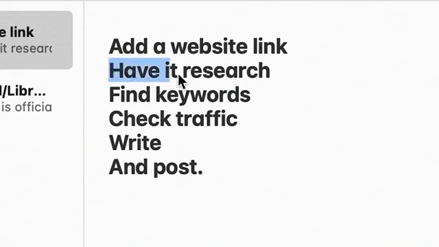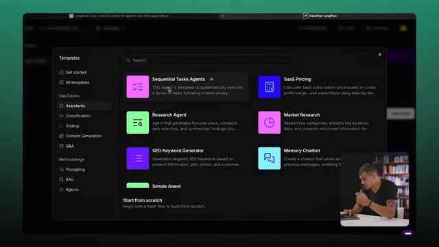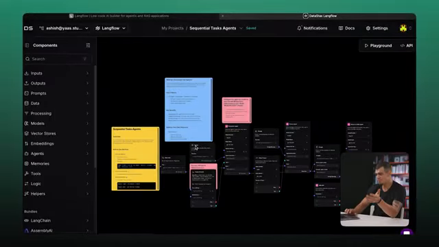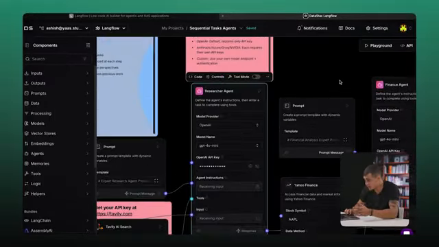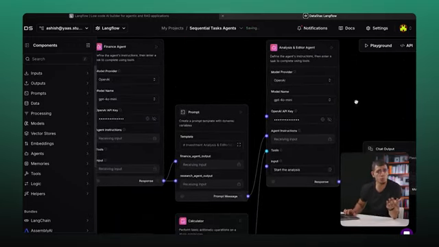Now, to turn this a level up, we could just add a website link and have it research, find keywords, check traffic, write, and post. This could honestly be amazing. But for now, let's build another one. For the stock market research, we can use a template too, but not as direct as SEO. Here, we have one called Sequential Task Agent. And it has a bunch of agents already here, like researchers, finance, analysis, with some tools as well.